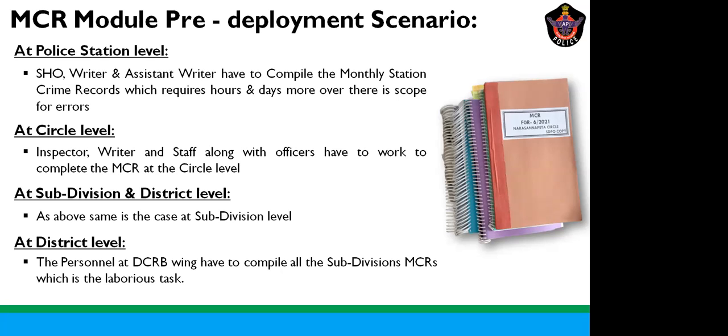These people will physically take the MCRs of the subdivisions, then they will sit and compile and prepare an MCR of the district. Usually the unit officer will take a review of the crime based on the report generated by the DCRB. This used to be the scenario before the MCR module.